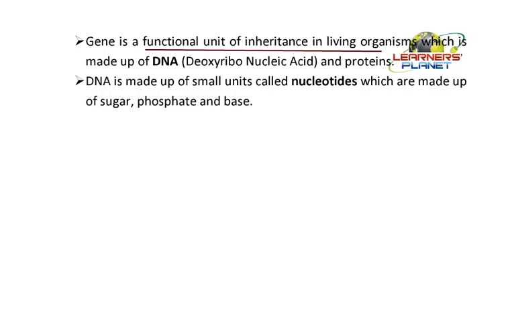Chemically, the gene or the chromosome is made up of DNA. Now this is a very important point. It is made up of DNA, and along with DNA, proteins are also present.